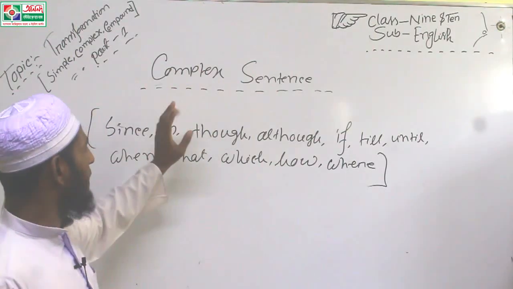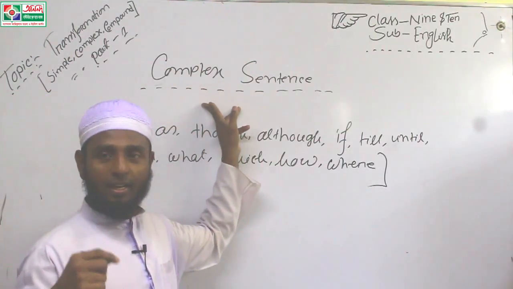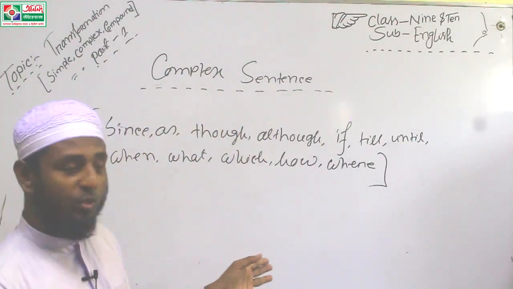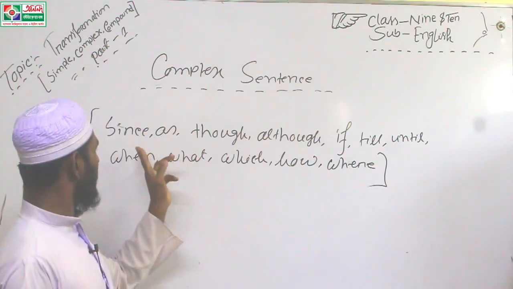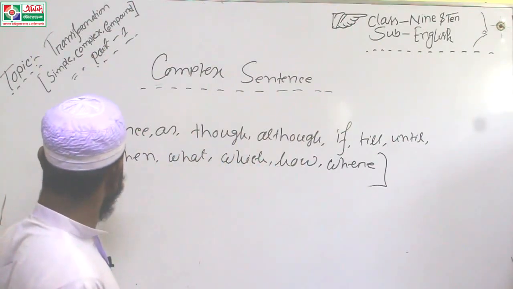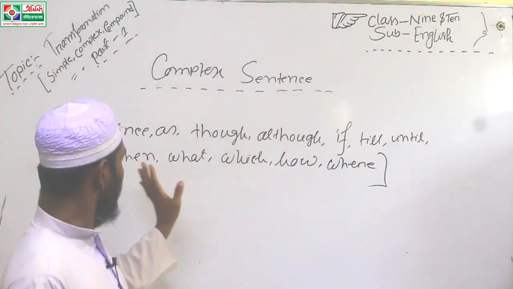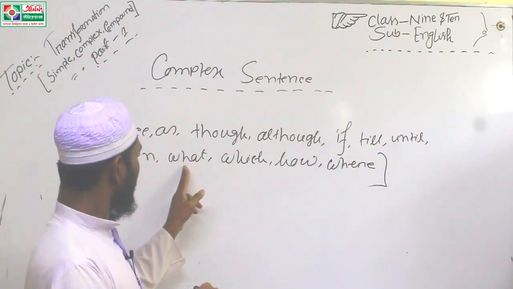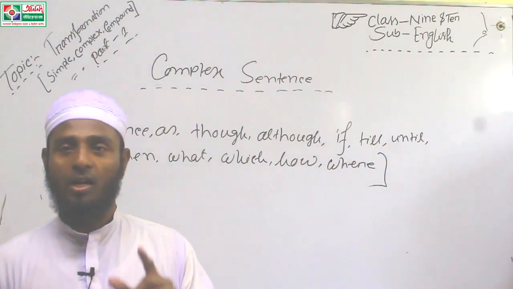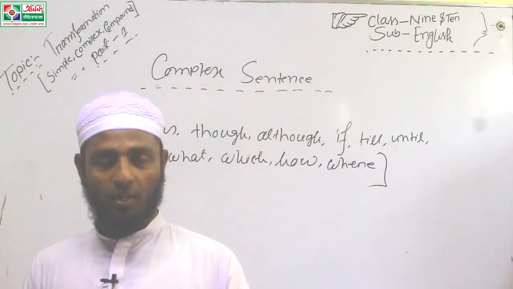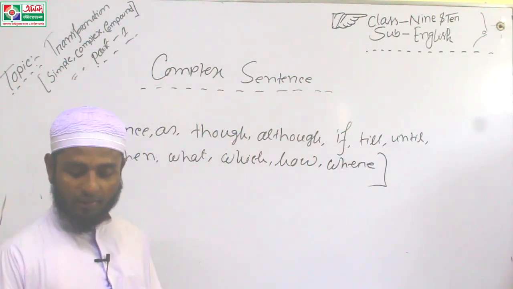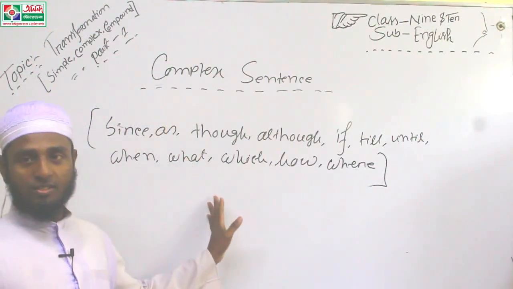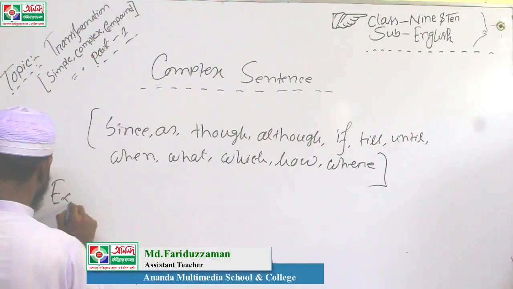That means when you write simple to complex and when you write compound to complex, then you have to use any word from this: since, as, though, although, if, till, until, when, what, which, how, and where. You have to take one word to make a complex sentence. Okay, thank you so much. Now I am going to write an example of how you will make a complex sentence. Okay, examples.